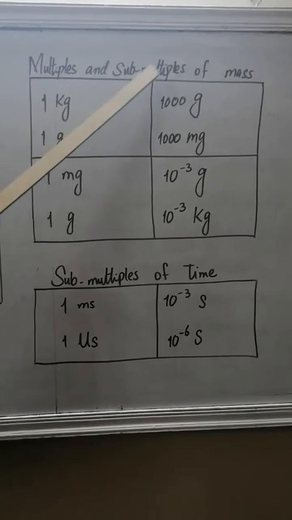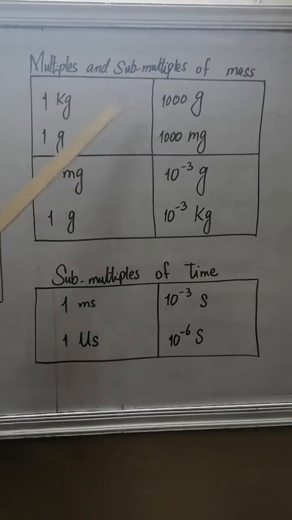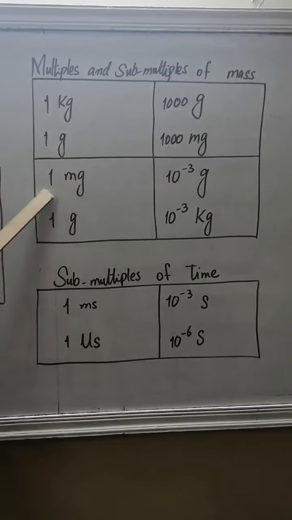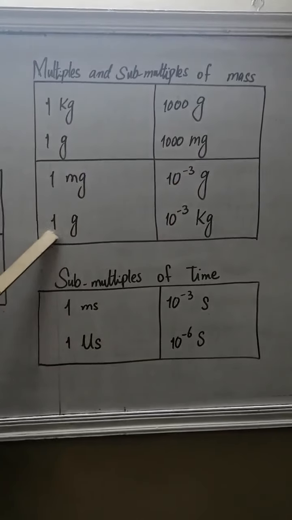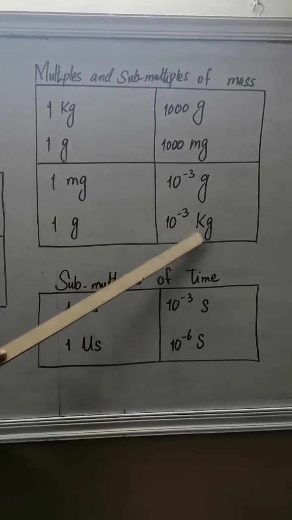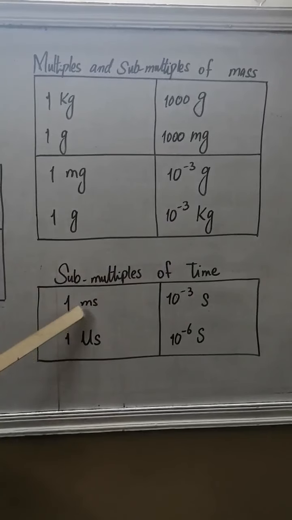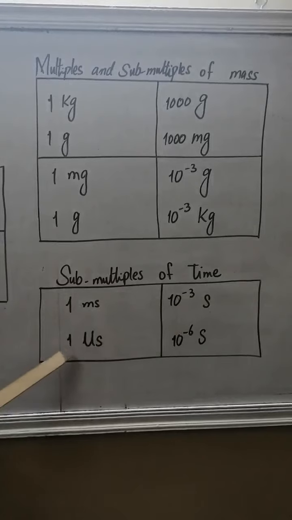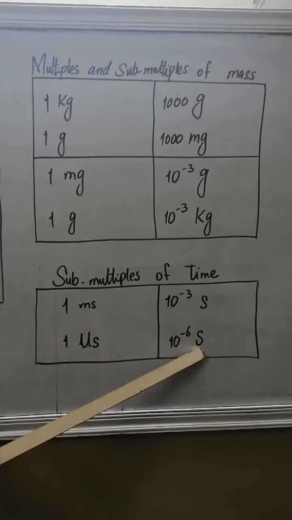Multiples and sub-multiples of mass. 1 kilogram is equal to 1000 grams. 1 gram is equal to 1000 milligram. 1 milligram is equal to 10 raised to the power minus 3 gram, and 1 gram is equal to 10 raised to the power minus 3 kilogram. Sub-multiples of time are: 1 millisecond is equal to 10 raised to the power minus 3 second, and 1 microsecond is equal to 10 raised to the power minus 6 second.